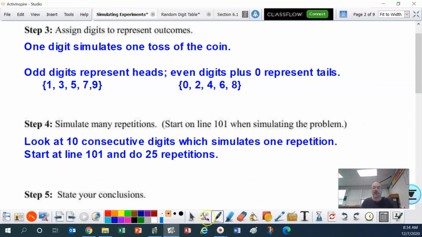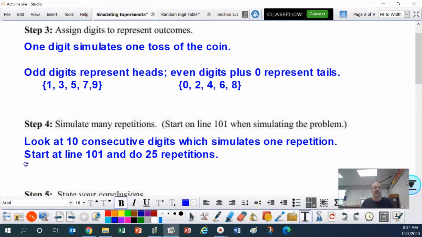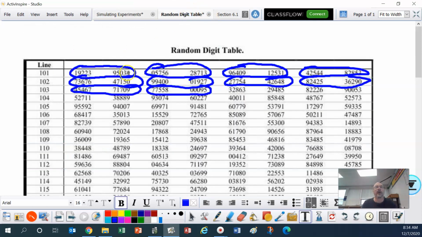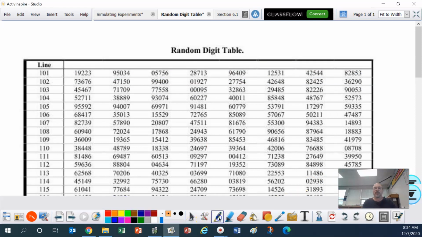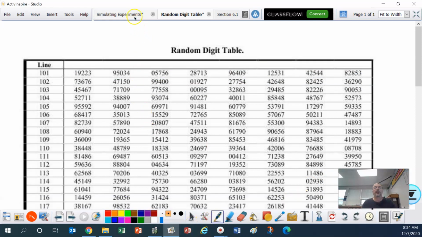So what I'm going to do is type out the first 10, just to show you folks. The first 10 is 1, 9, 2, 2, 3, and then 9, 5, 0, 9, 5, 0, 3, 4. Okay, let me double check to make sure I got that right. Yes, I do have that right. Okay, I'm going to clear this. There we go.